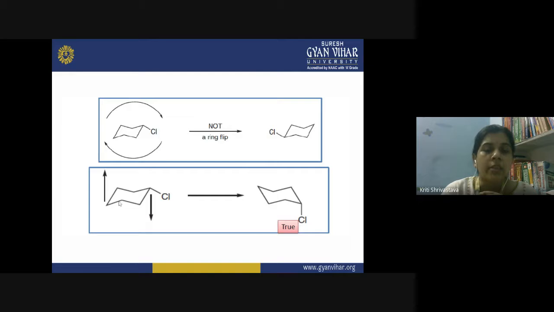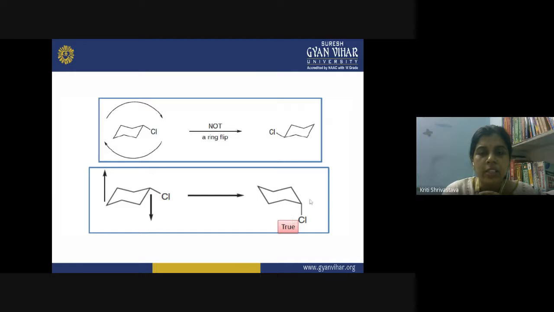So now what happens in the ring flipping? We know that the axials are becoming equatorial and equatorials are becoming axial. You rotate the molecule in the clockwise direction like this, and now the lower vertex is coming up and the upper is going to the downside, and after this the equatorial will be axial. So because this part of the molecule is going down, this will be an axial bond going towards the downside of the molecule.